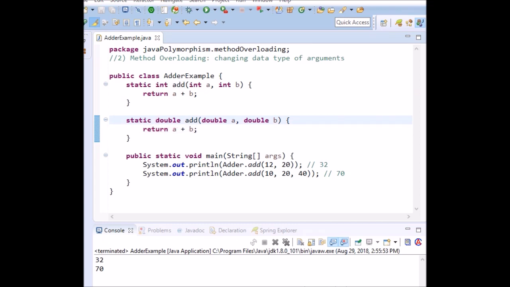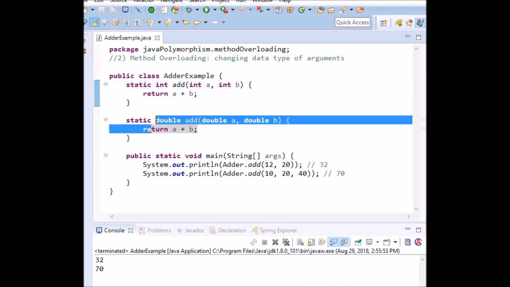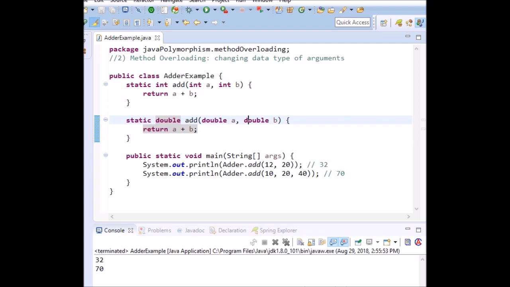Okay, the first method receives the two integer arguments, that is int a, int b, but the second method receives the two double arguments.